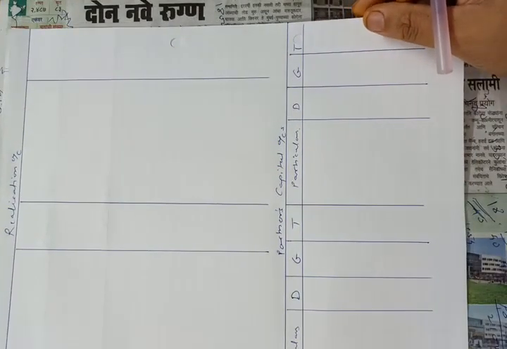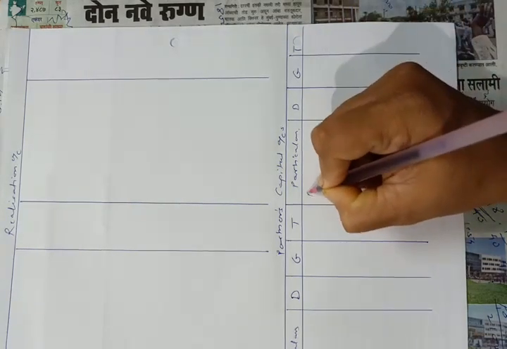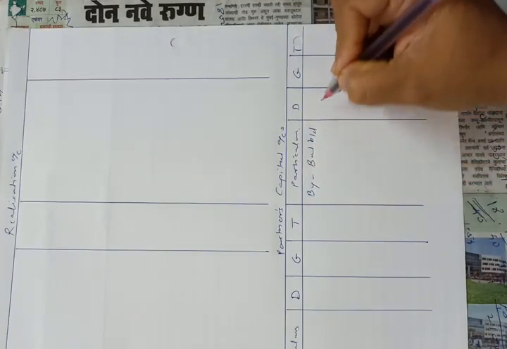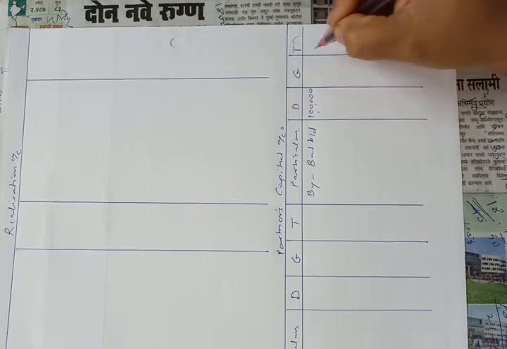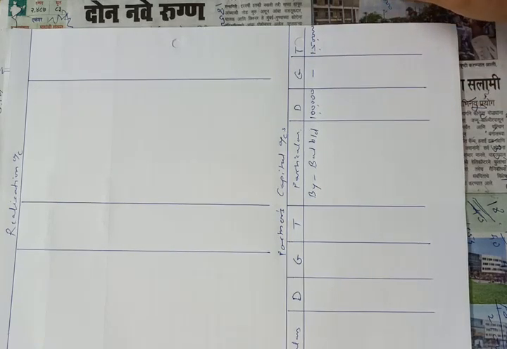First, I am transferring capital account balances given in the problem in credit side of capital account. So by balance brought down 1 lakh and T's capital is given 1,50,000. Here G's capital is not given, so dash in his column.